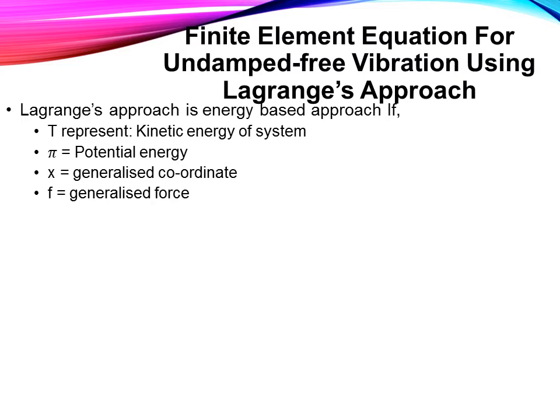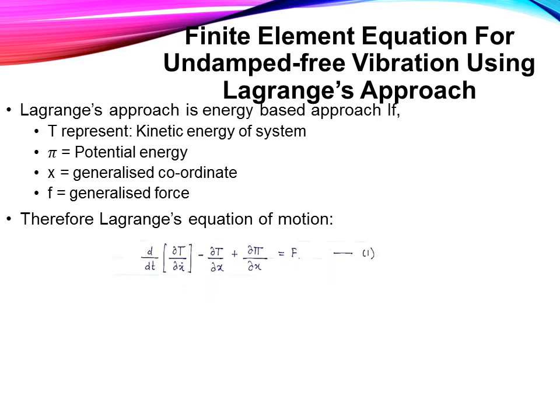If T represents the kinetic energy of a system and pi represents the potential energy, x is a generalized coordinate here, and f is a generalized force. Therefore, Lagrange's equation of motion is given by the derivative of del T by del x dot, minus del T by del x, plus del pi by del x, is equal to f.